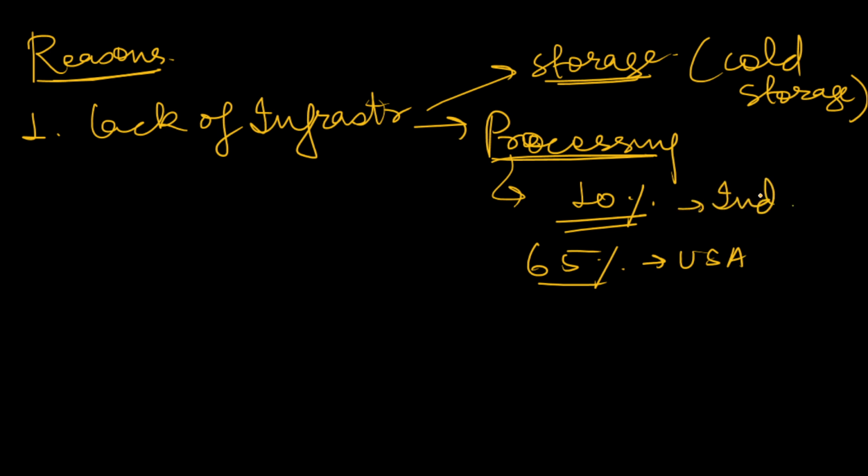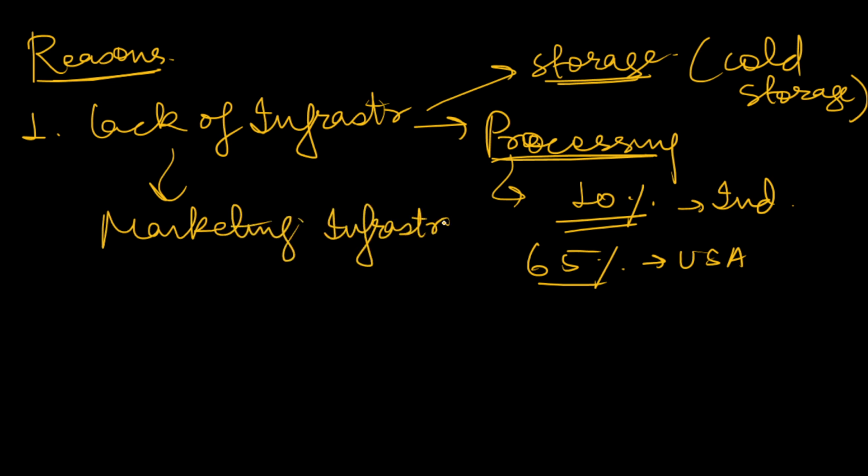Obviously our marketing infrastructure is also very low. There is very little regulation in agricultural markets, and there is an absence of buffer stocks. Buffer stocks, especially for perishable crops, are very low, which causes scarcity.